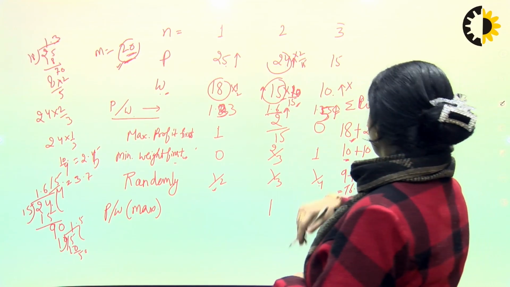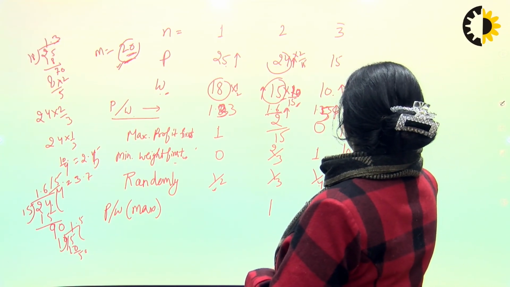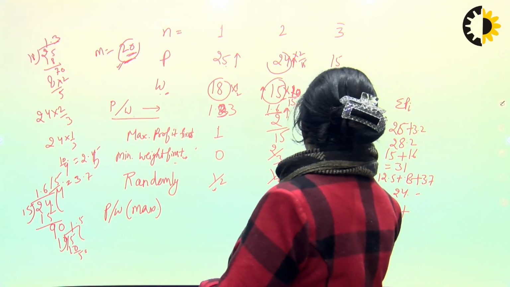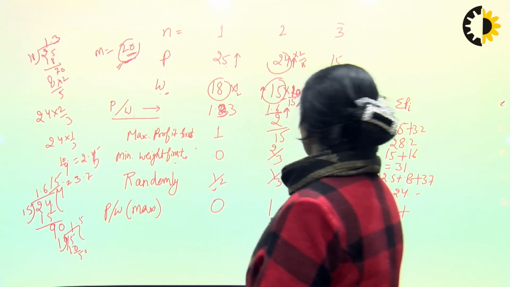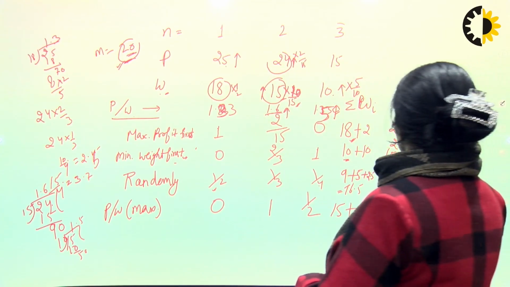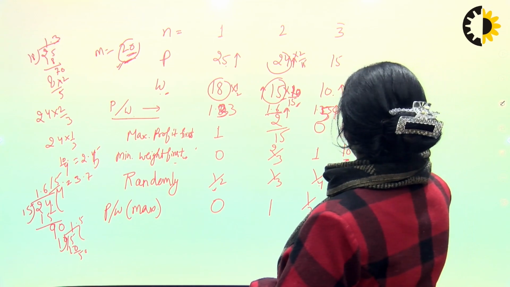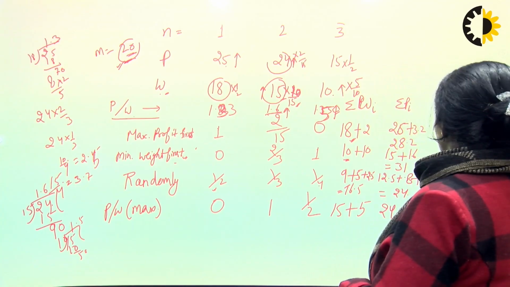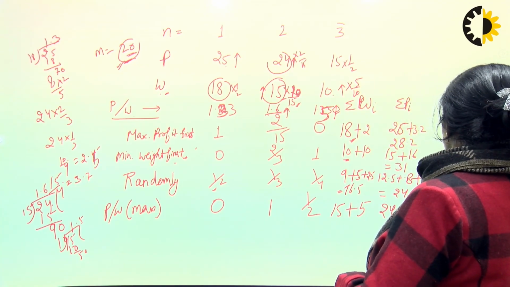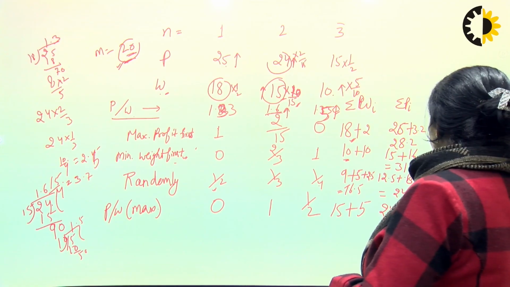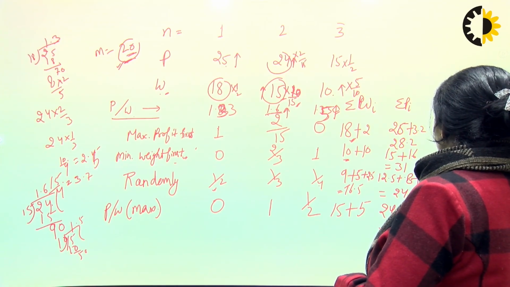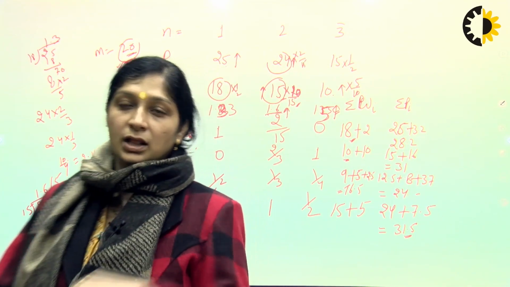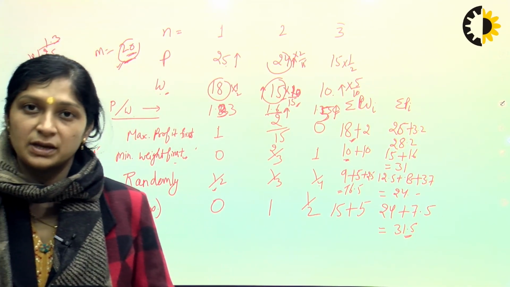So you will write 5 by 10, this is fraction 1 by 2, and this will be 0. So profit is, again, 1 by 2, that is 7.5. So this is 31.5 total.